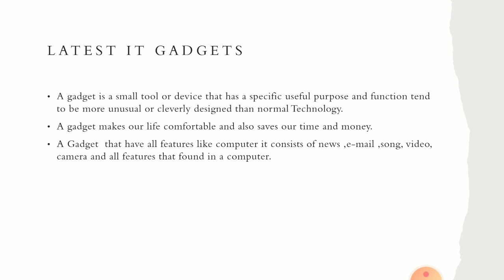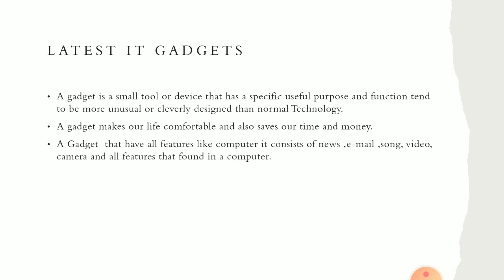Okay, so a gadget that has all features like a computer: you can read news, you can send email, listen to songs, you can watch video, or even you can take pictures.